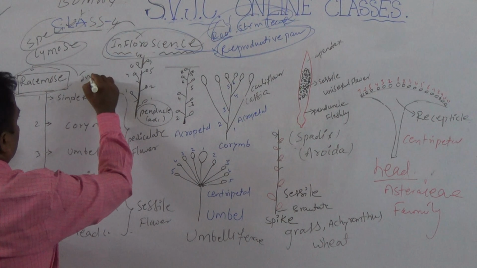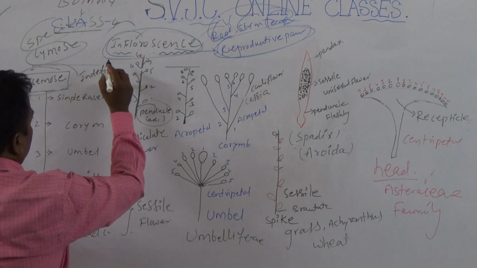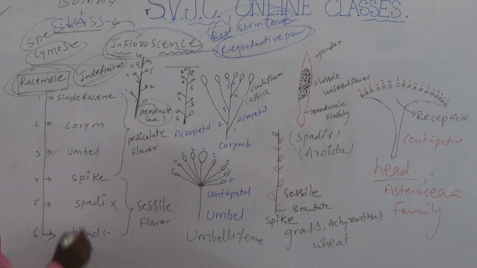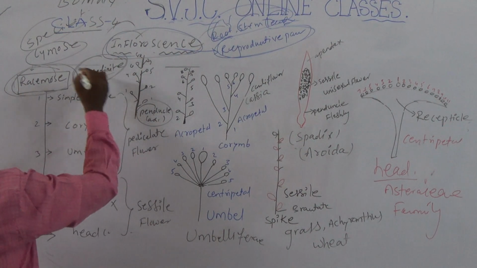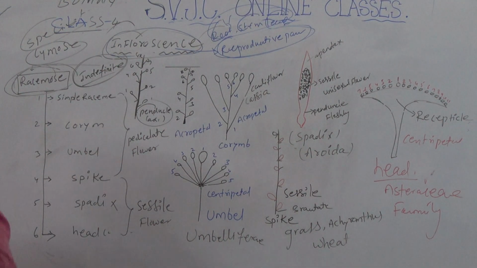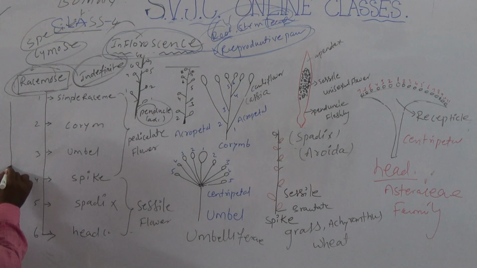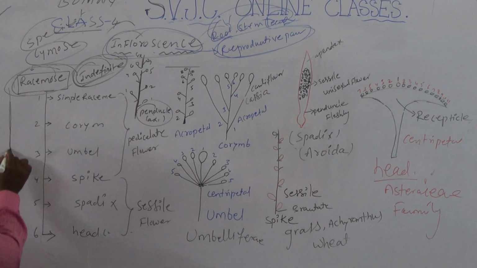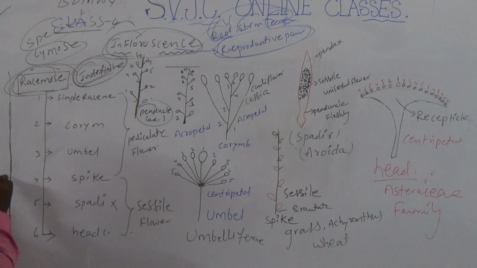Racemose inflorescence is also called indefinite inflorescence. So, what is racemose inflorescence? It is nothing but the peduncle growing continuously throughout the life, not definite growth, but indefinite growth, and flowers are formed on either side of the axis.